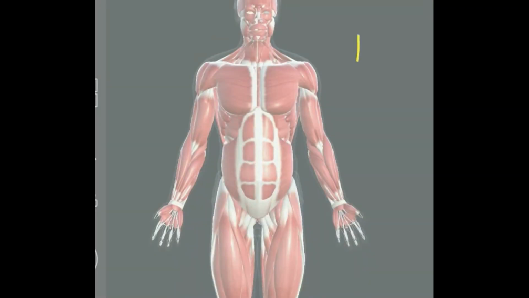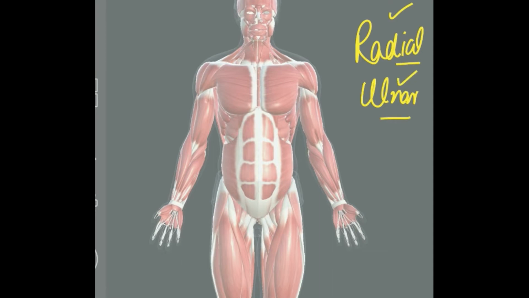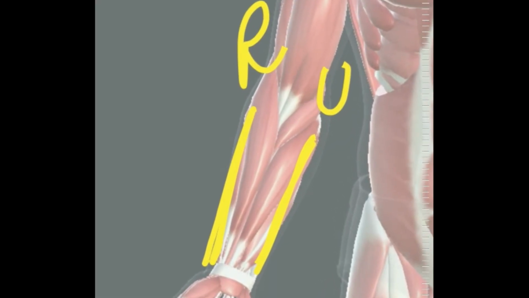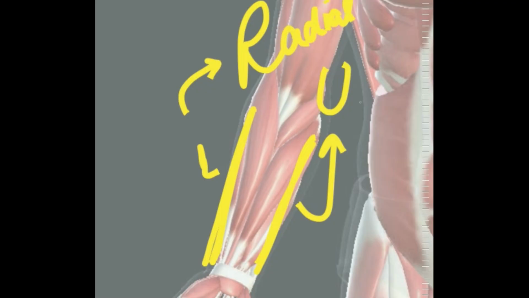Now I will explain the terms radial and ulnar: when a structure is labeled as radial structure and when a structure is labeled as the ulnar structure. This term is used in the forearm region because in the forearm region we have got 2 bones. One lateral bone, that is the radial bone, and one medial bone, that is the ulnar bone. So it is very simple. Any structure that is lateral has got a second name of the radial structure, and any structure that is medial has got a second name of the ulnar structure. Radial structures are the lateral ones and ulnar structures are the medial ones.